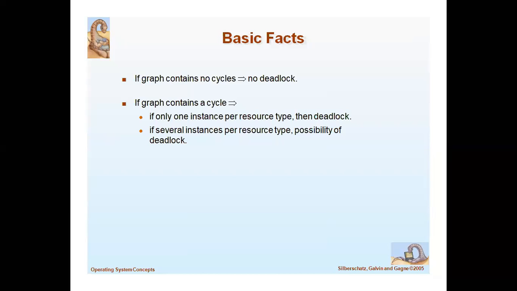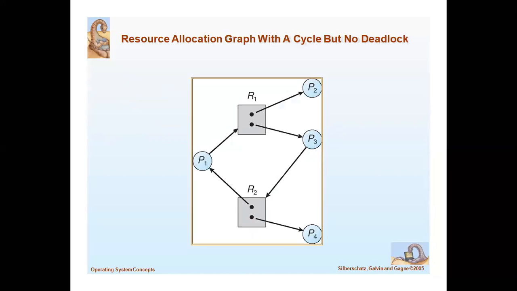Already I told you, if a graph contains no cycles, there is no deadlock. If a graph contains a cycle and there is only one instance per resource type, then deadlock will occur. If there are several instances per resource type, there is a possibility of deadlock. So see here, there are more instances for each resource, so there is a possibility of deadlock.